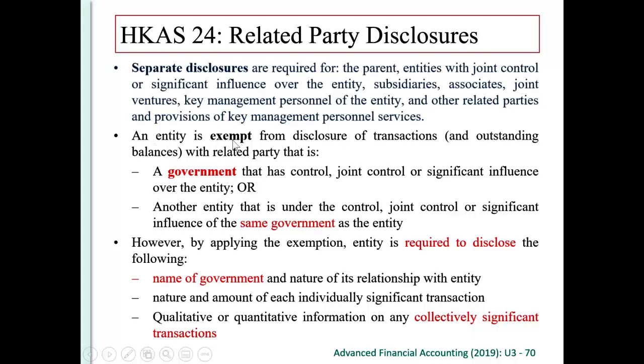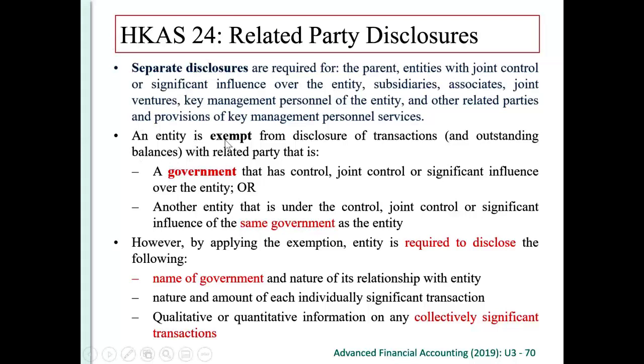An entity is exempted from disclosure of transactions with a related party that is a government. So you understand that, say for example in China, government is a related party to many entities in China. So if we have to report all the related party transactions, all the related parties that are involved with a government, then you would have thousands and millions of disclosures.